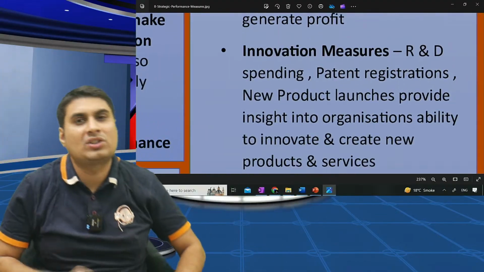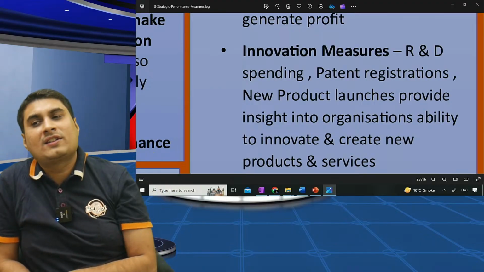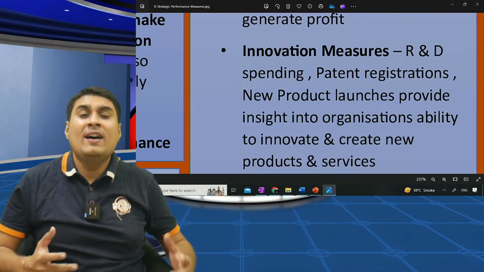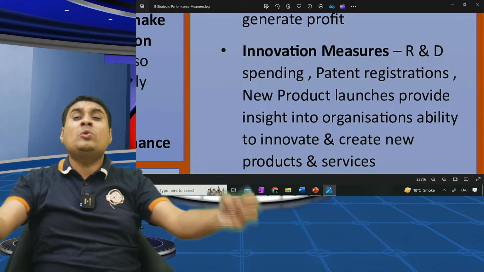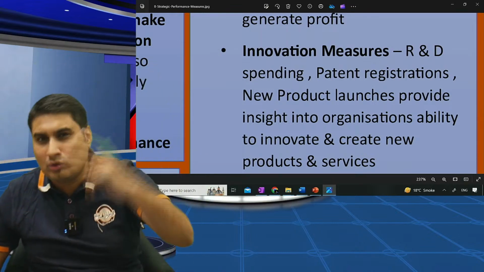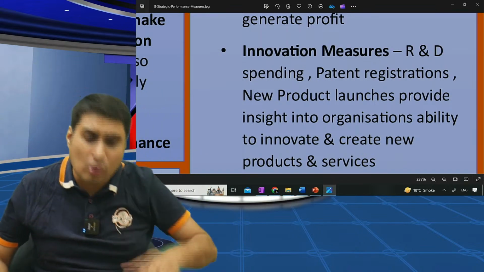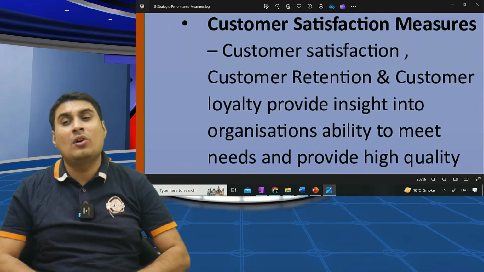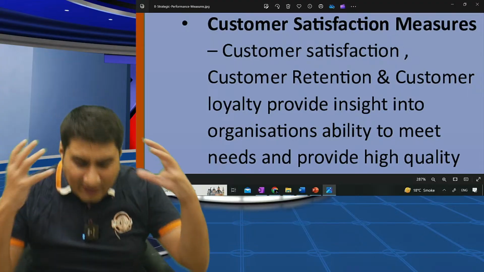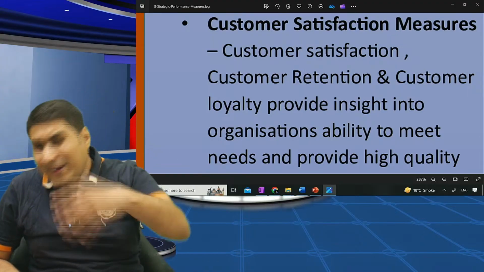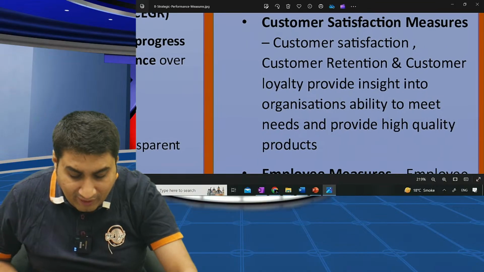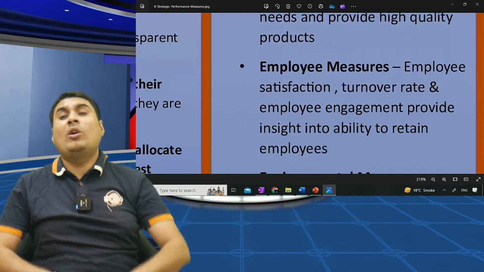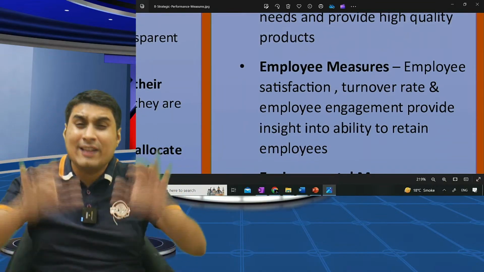Come to second, innovation. This year we will launch 4 new products. We will do 2 new patents. That will tell you the ability of the company to create new products. If you can do both financial and innovation, too good. Third, customer satisfaction. What's the customer retention ratio? How happy are they with the company? What are the reviews you are getting? This provides insight into providing high quality. Employee measure. What's the employee retention ratio? What is the employee turnover rate?